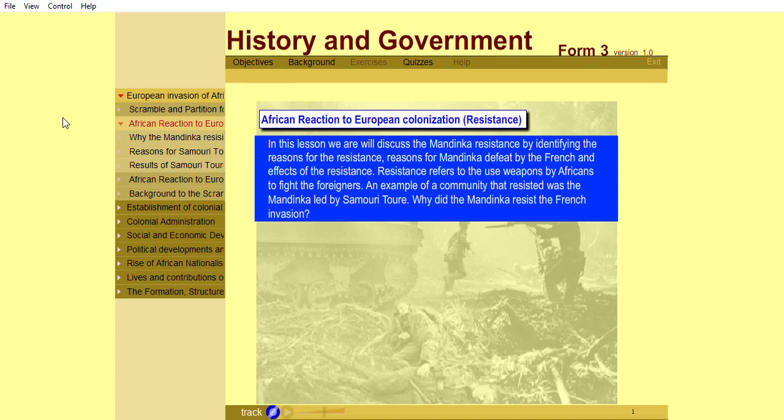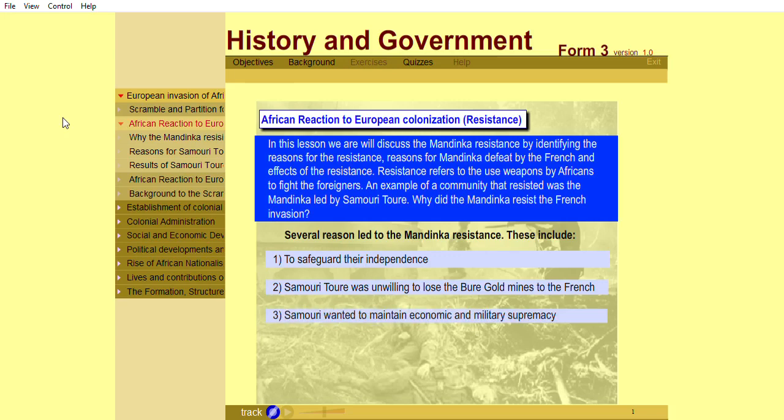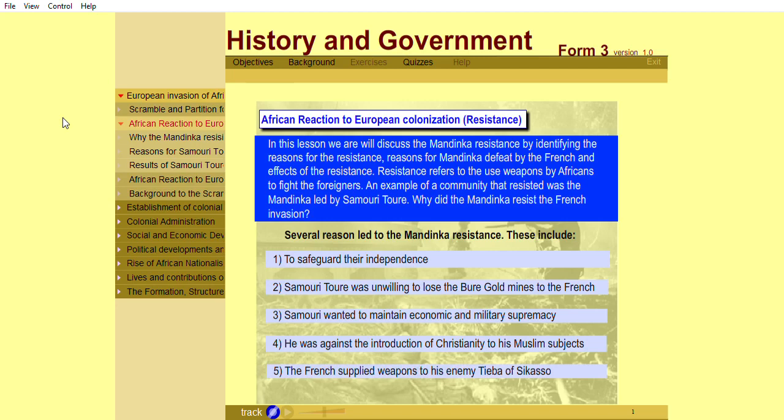Why did the Mandinka resist the French invasion? Several reasons led to the Mandinka resistance. These include to safeguard their independence, Samori Touré was unwilling to lose the Bura gold mines to the French. Samori wanted to maintain economic and military supremacy. He was against the introduction of Christianity to his Muslim subjects. The French supplied weapons to his enemy, Thieba of Sikasso.